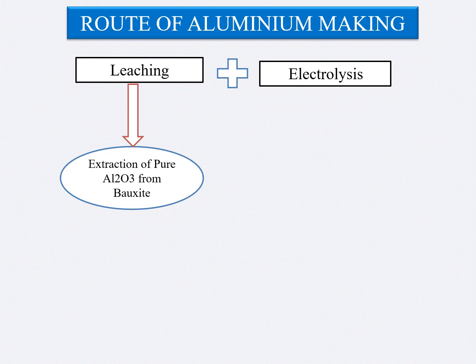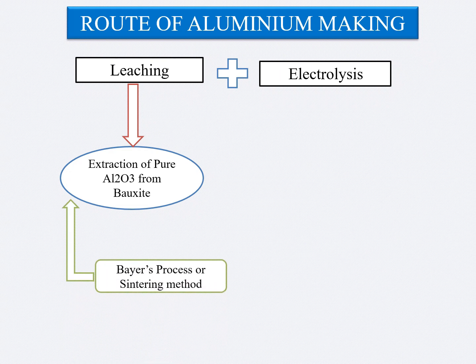Whenever we use sodium hydroxide as a leaching reagent, the process is known as Bayer's process, and when we use Na2CO3 instead of sodium hydroxide, the process is known as the sintering method. By using Bayer's process or the sintering method, we get pure alumina. After getting pure alumina, the electrolysis process is employed for the reduction of pure alumina into aluminium.